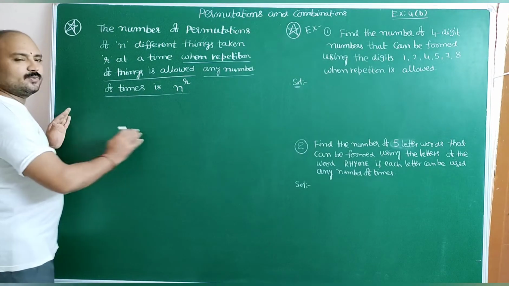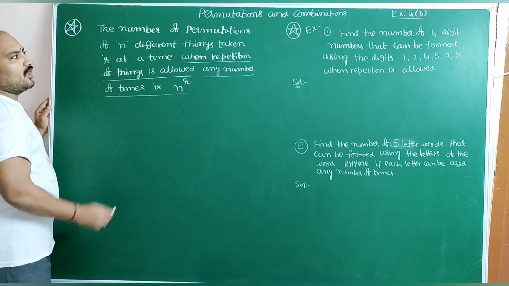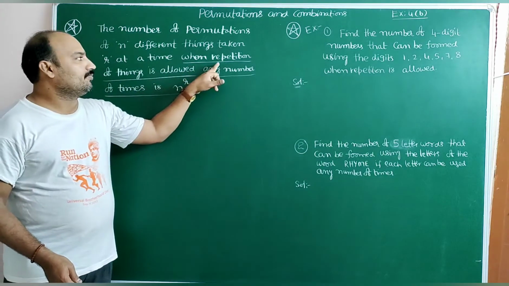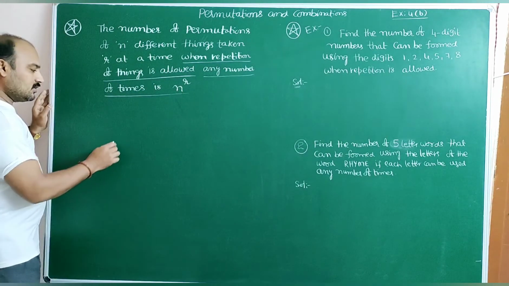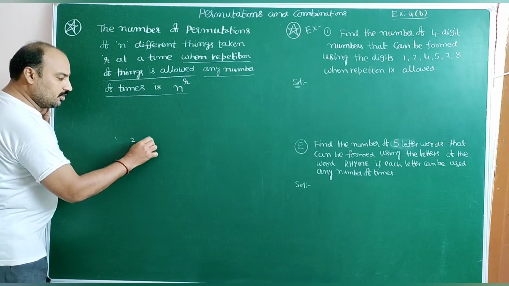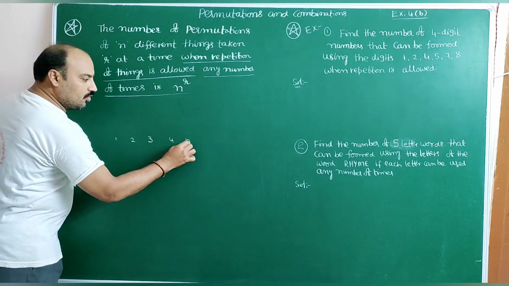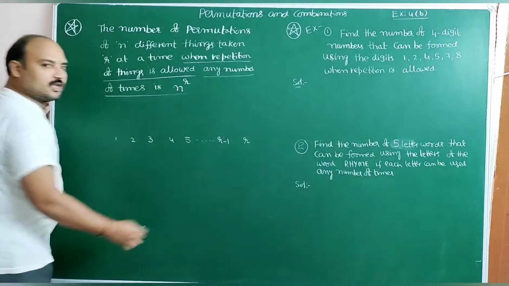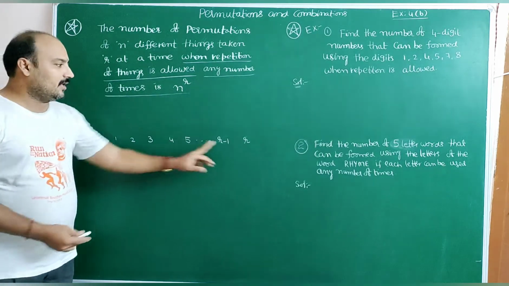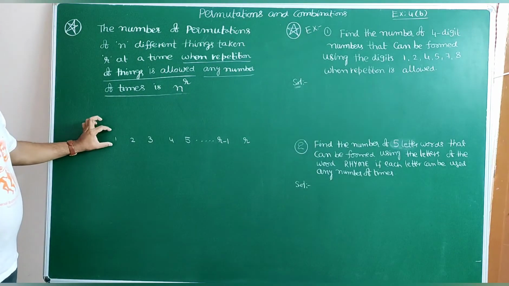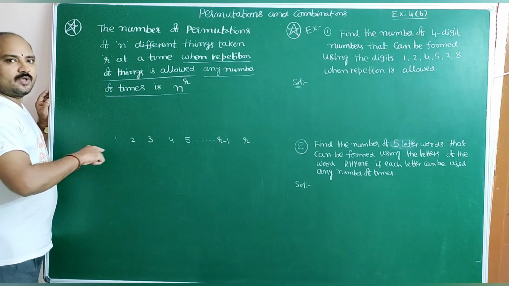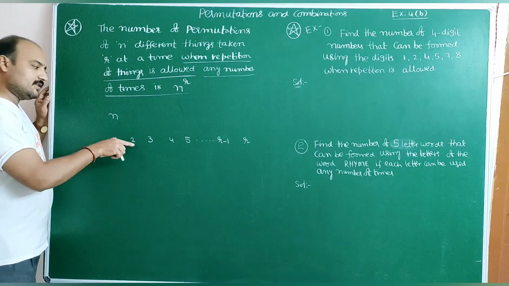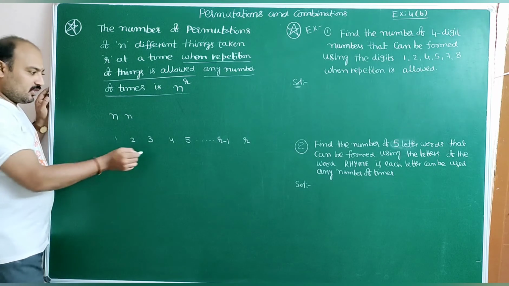See here, n things will be there. Out of n things, we are arranging r things at a time when repetition is allowed. Here are positions 1, 2, 3, 4, 5 and so on, up to r minus 1 and r. Out of n things, I am taking r things. In the first position, we can take any of the n things. In the second also, n things we can arrange. In the third also, why?